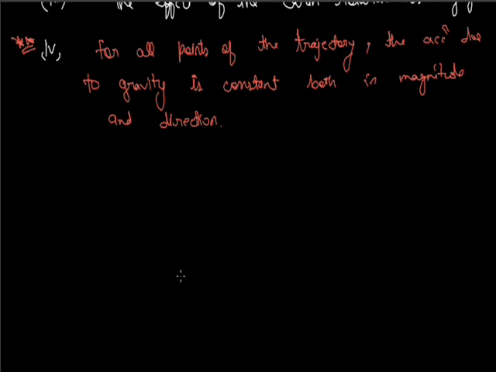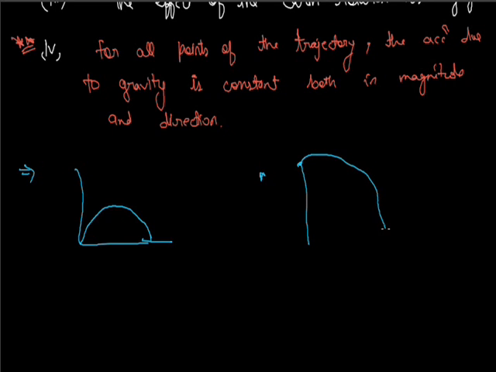Now here two cases are possible for a projectile. First, ground to ground projection: we throw a projectile from the ground and it falls to the ground. And second case is if we throw an object from some height. Two cases. First is like this, ground to ground projection. And second case is, here it's some height and an object is thrown from here. First case and this is the second case. Now we'll describe both these cases in detail.